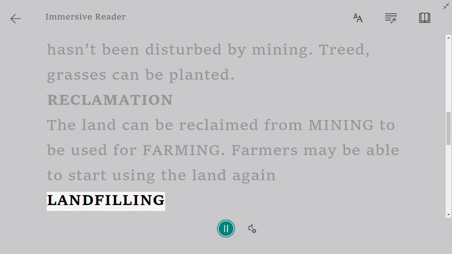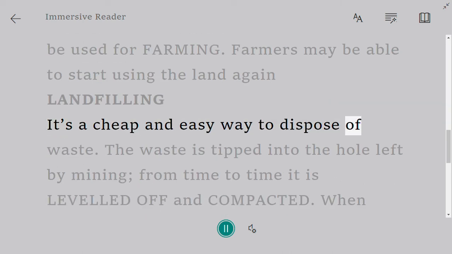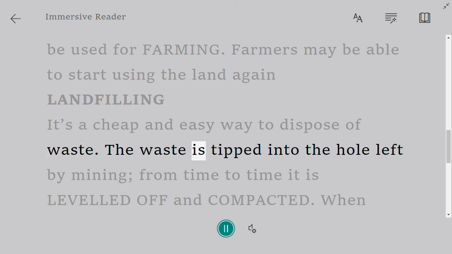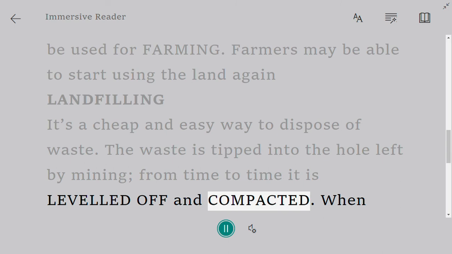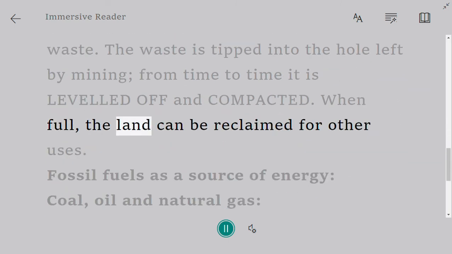Landfilling. It's a cheap and easy way to dispose of waste. The waste is tipped into the hole left by mining. From time to time it is leveled off and compacted. When full, the land can be reclaimed for other uses.